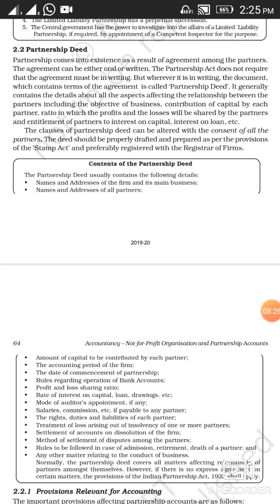Now here are some of the contents of the partnership deed. The partnership deed usually contains the following details: names and addresses of the firm and its main business. Means here you are going to write the name of the firm as well as the address of the firm, and for which purpose the business has been established will be written over here. Then names and addresses of all the partners. Here you are going to write the name as well as the address of all the partners who are in the partnership business.